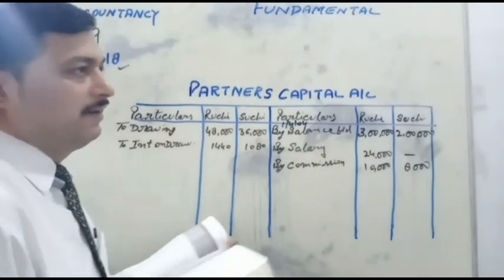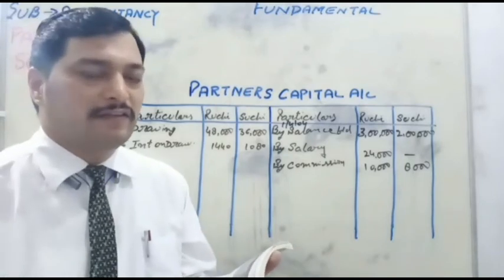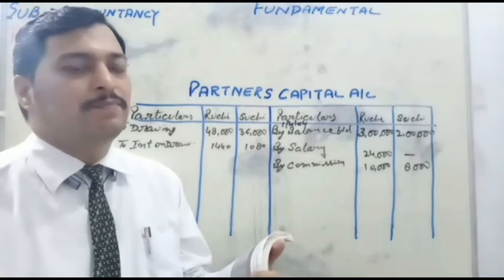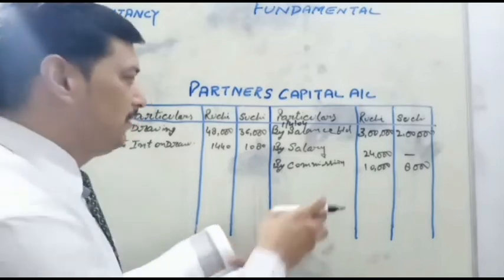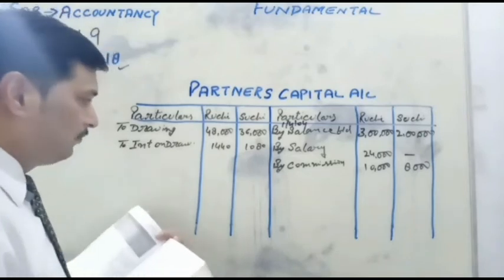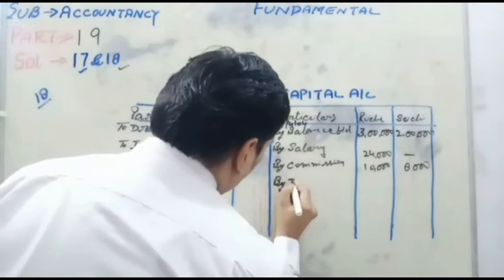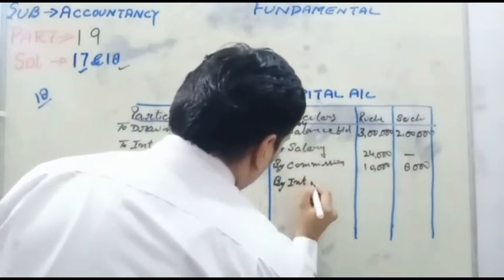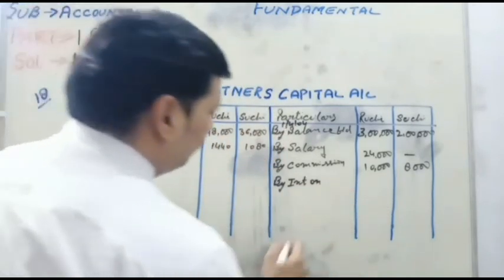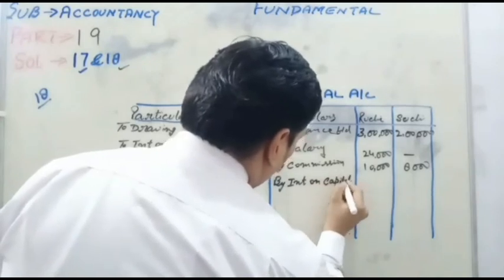Next, interest on partner's loan. This is the main point. Interest on partner's loan we have to show in the profit and loss account, not in the partner's capital account. It is the main point for this question. Next, interest on capital. We will post interest on capital on the credit side, because it will increase the balance of the partner.